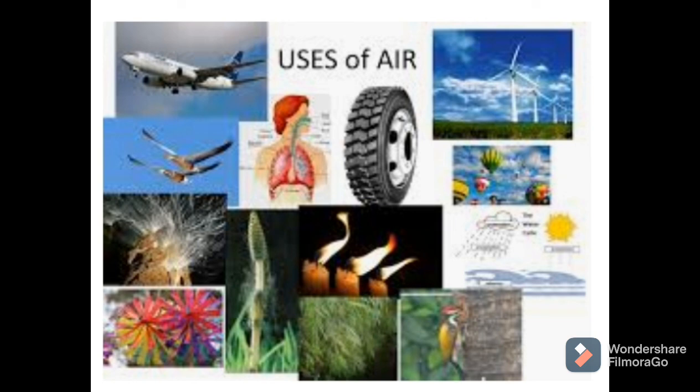Moving air is also used to move the blades of windmills, to draw water from the tube well, to run flour mills and to generate electricity. Wind helps in the dispersal of plant seeds. It also helps in pollination. So these are the uses of air.